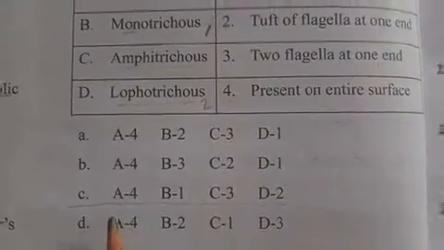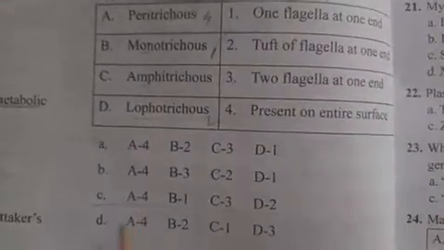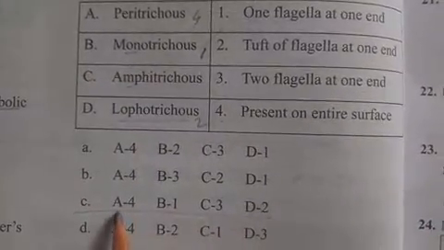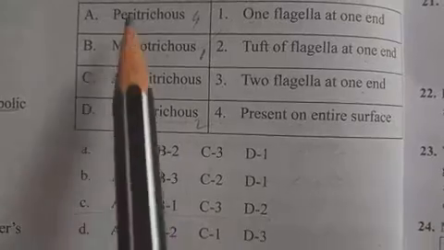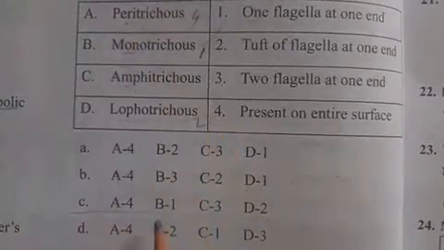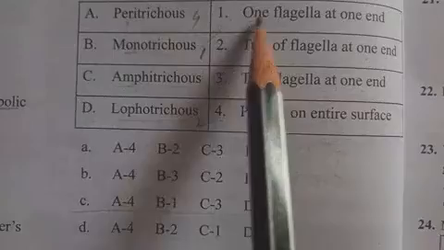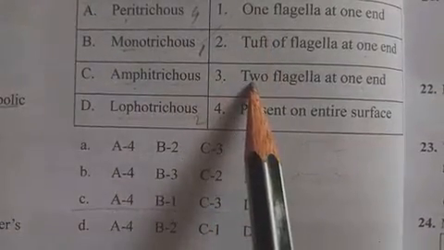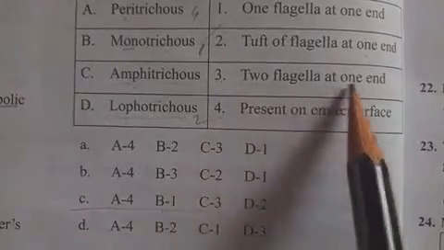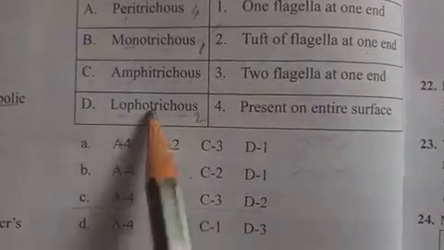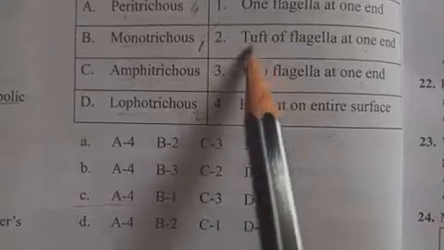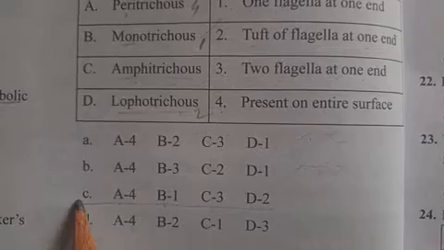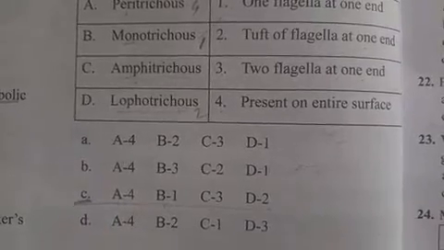You can observe the question clearly: A4, B1 monotrichous, C3 Amphitrichous, two flagella at one end, D2 Lophotrichous, meaning a group or tuft of flagella at one end. So this is the right answer, option C, right?